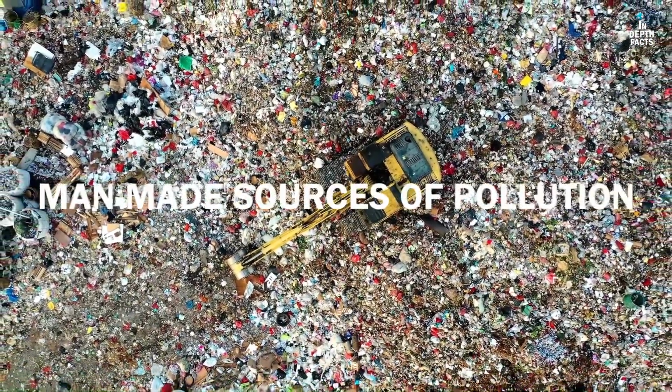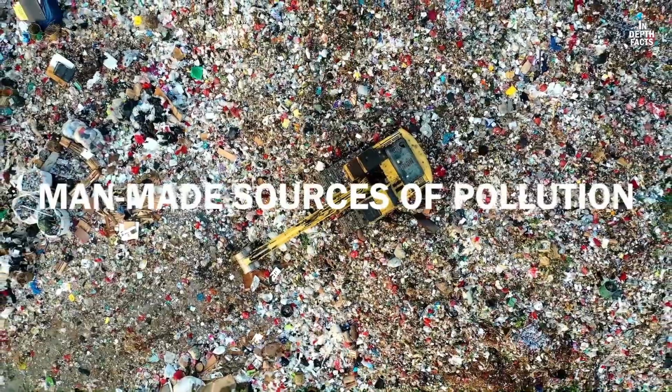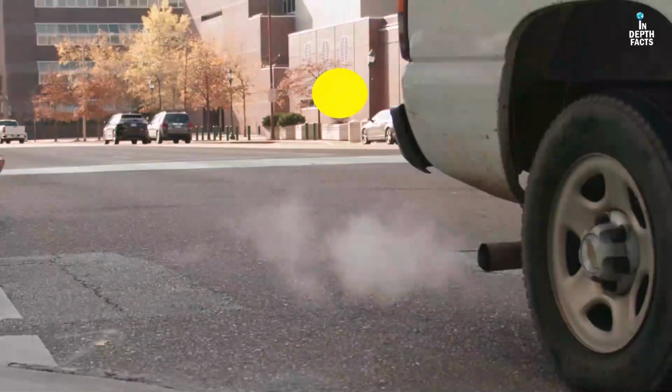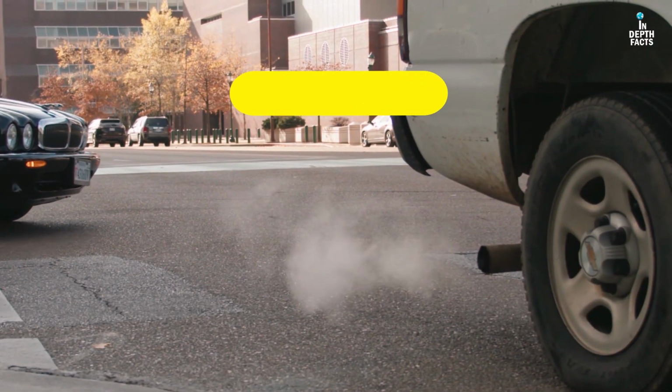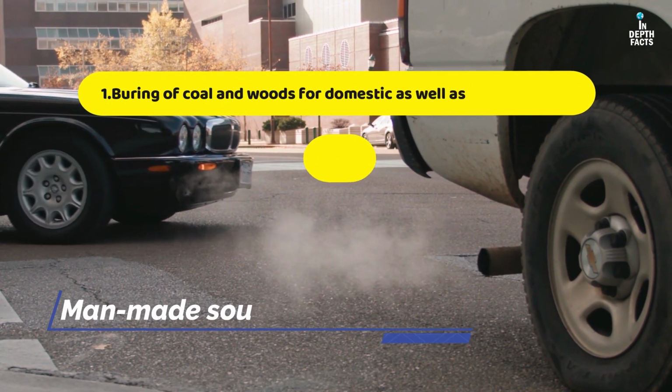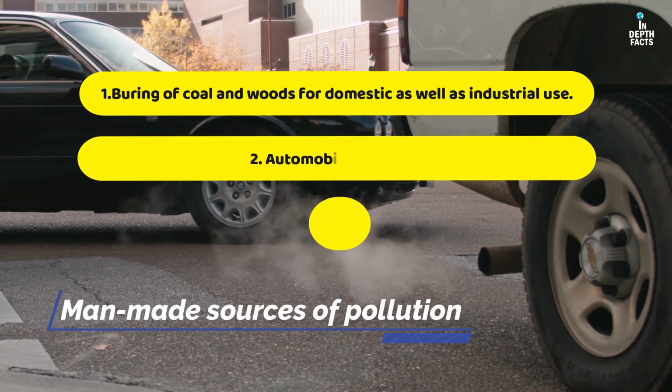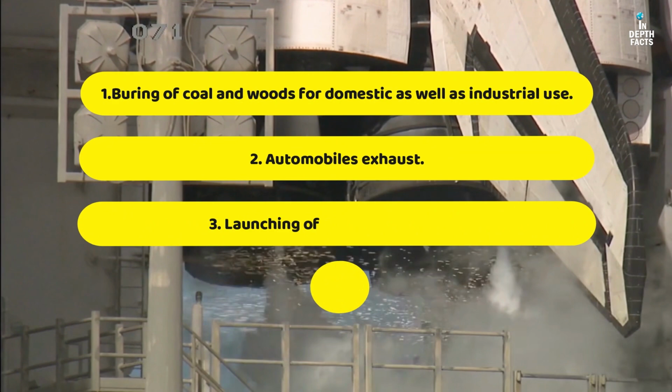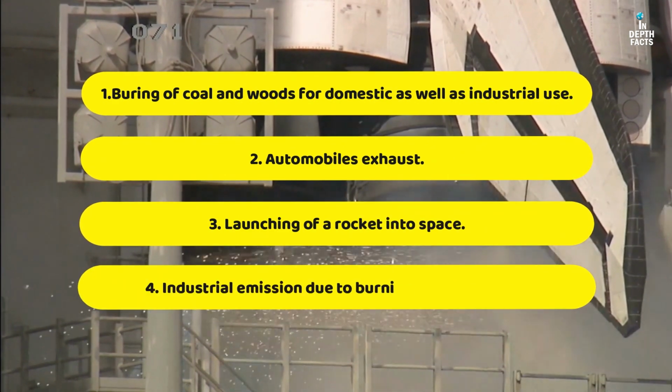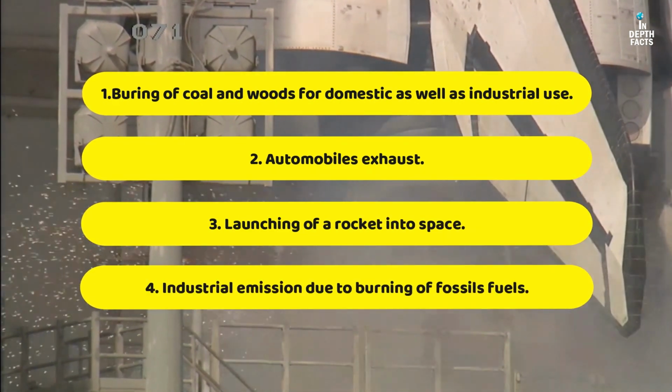Man-made sources of pollution are the different types of pollution caused by human beings, like 1. Burning of coal and woods for domestic as well as industrial use. 2. Automobile exhaust. 3. Launching of a rocket into space. 4. Industrial emission due to burning of fossil fuels.